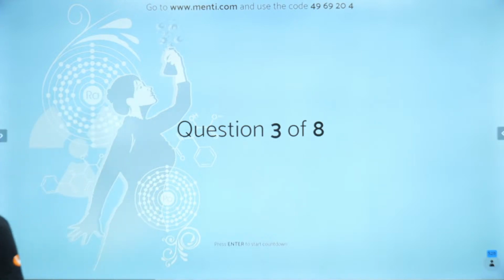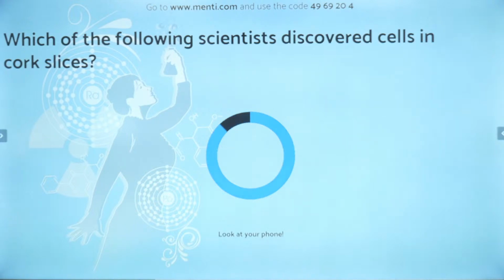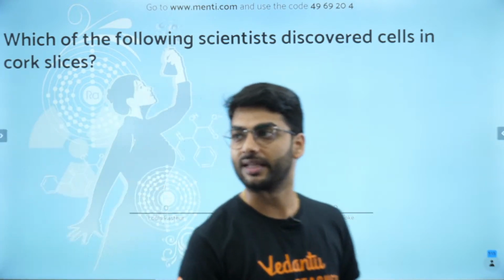Third question, starting now. Which of the following scientists discovered the cell in the cork slices? This I told you in the beginning of the class, that who was the scientist who discovered the cell. Is it Louis Pasteur, Antony van Leeuwenhoek, Carl Linnaeus, or Robert Hooke? A very easy question. I already told you in the beginning of the class what the correct answer to this is.